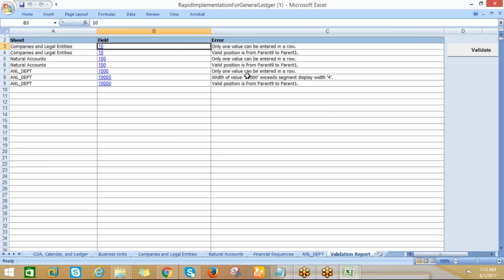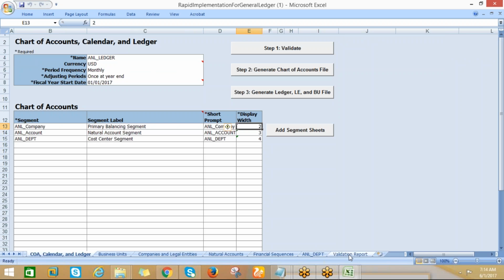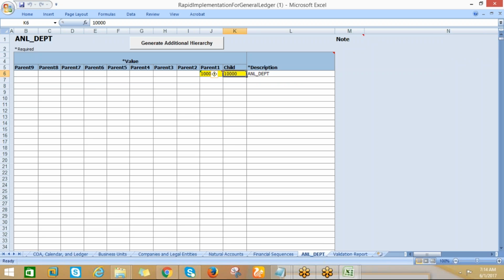So once we validate, then we will get all the data. Okay, whatever it will do. So only one value, ANL department. Valid position is from 9 to 1. So valid position is from 9 to 1. Okay, so then I am deleting this one. Well, this is also mandatory.